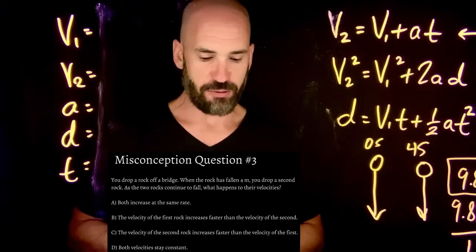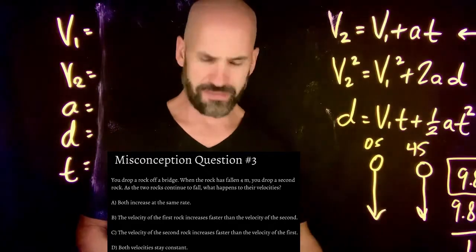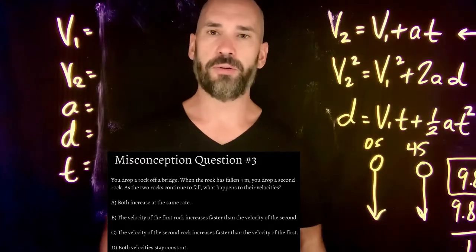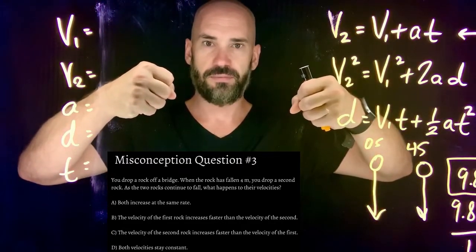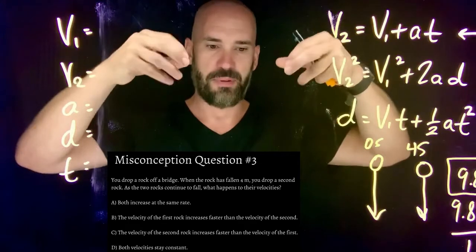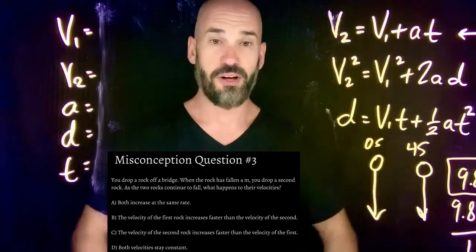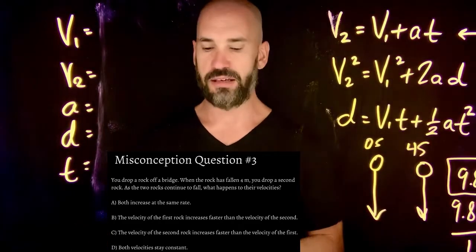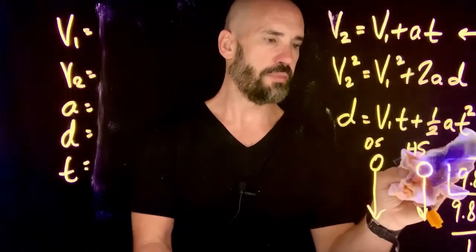The velocity of the second rock increases faster than the velocity of the first. No, it's 9.8. Okay, both velocities stay constant. No, if that were true, you drop a rock and they would just fall at the same speed constantly, not getting any faster and faster. We know from our experience in the world that that's not true, so it has to be A. So you can go ahead and pick A for this misconception question number 3.